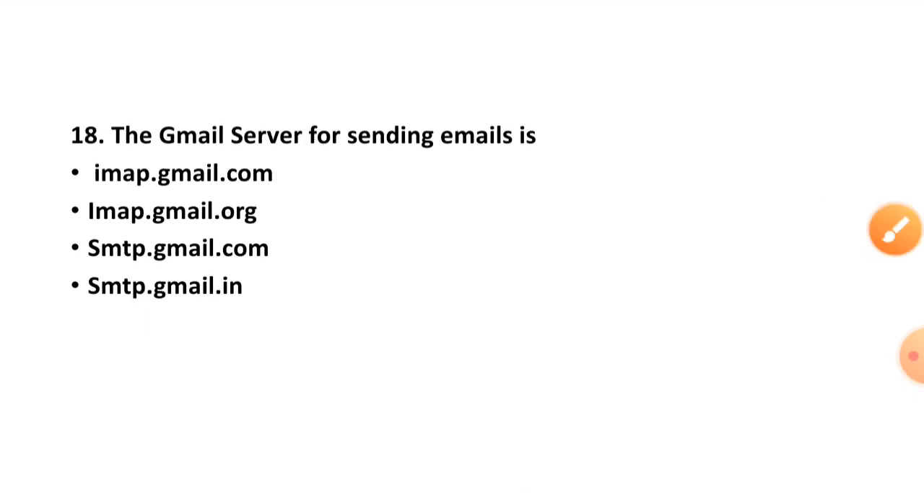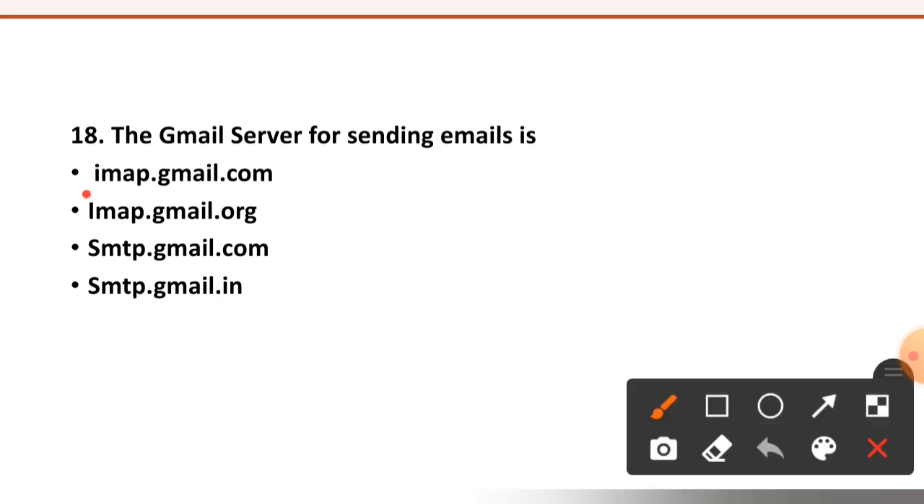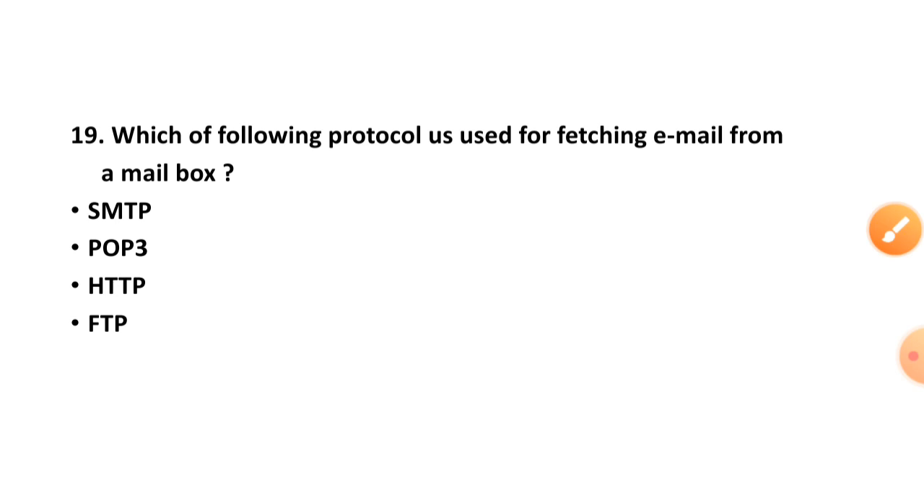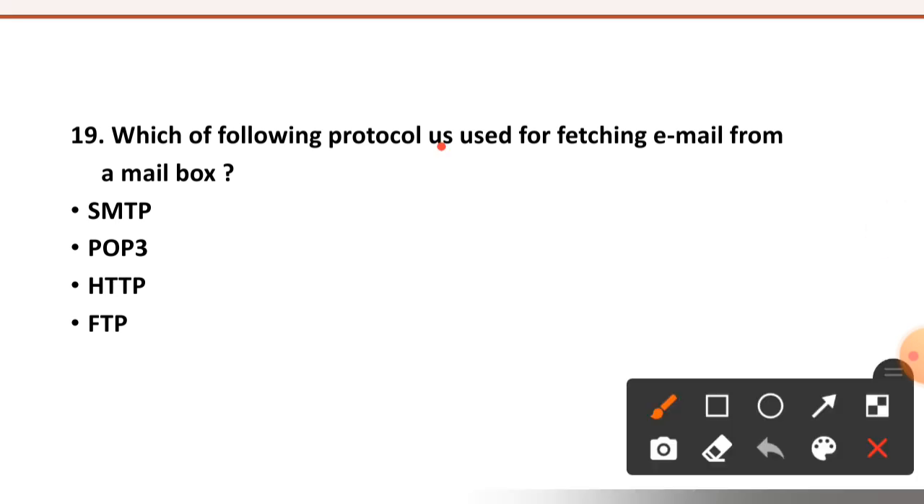Gmail server for sending emails is, four options are given. See here. imap.gmail.com, imap.gmail.org, smtp.gmail.com, smtp.gmail.in. Right option is option number C, smtp.gmail.com. Ninth the question is, which of the following protocol is used for fetching email from the mailbox? SMTP, POP3, HTTP or FTP? Right option is option number second, POP3.